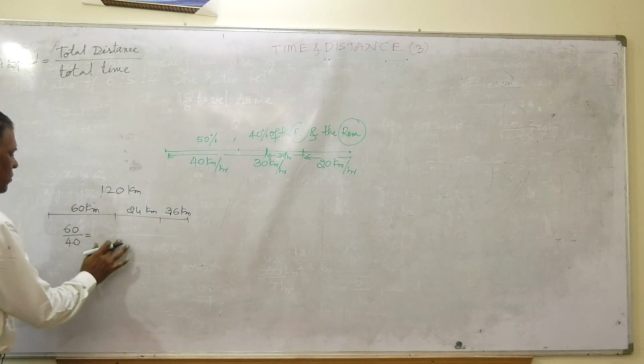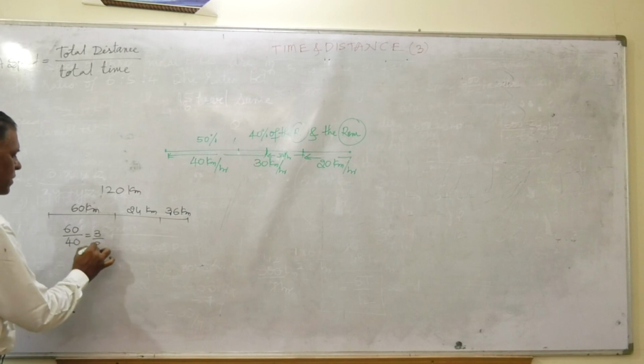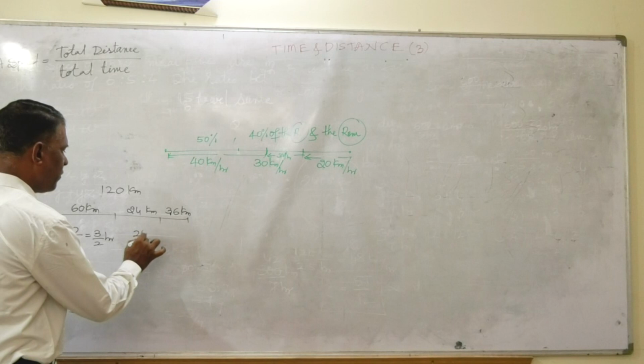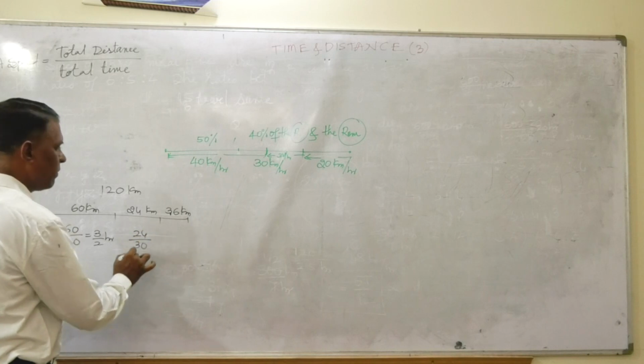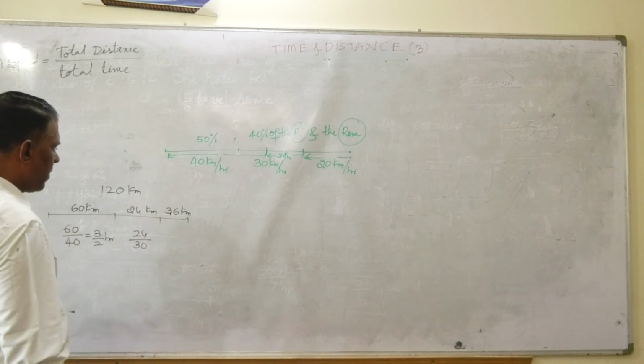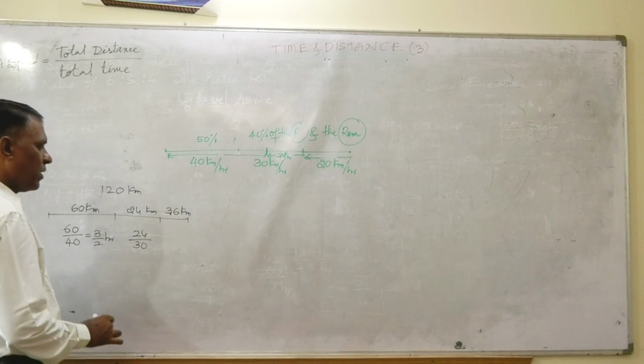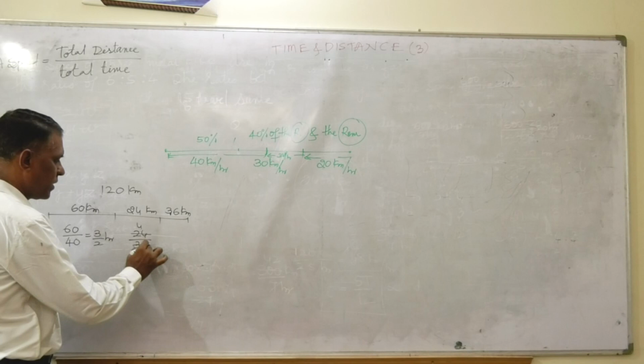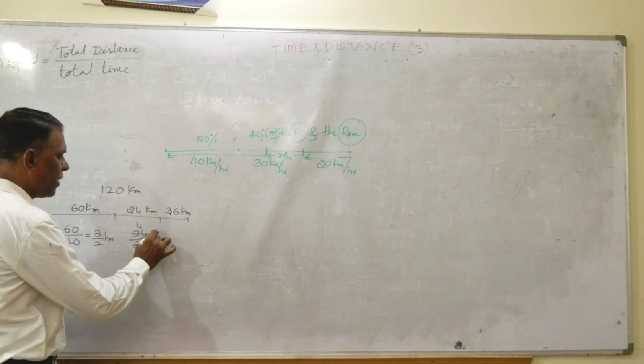I'll write it down as it is, no problem. 3/2 hours. Here it is 24 divided by 30, which is 4/5 hours.